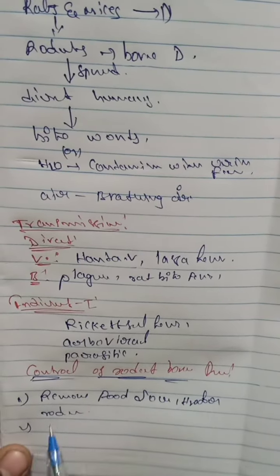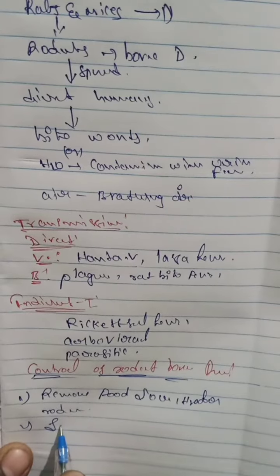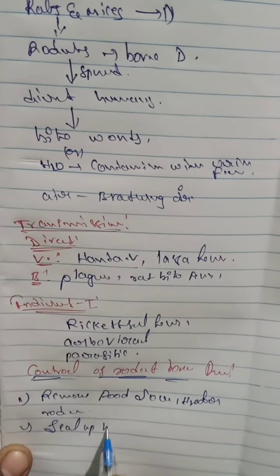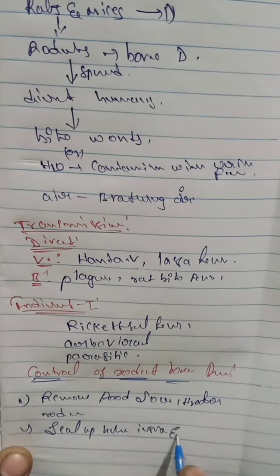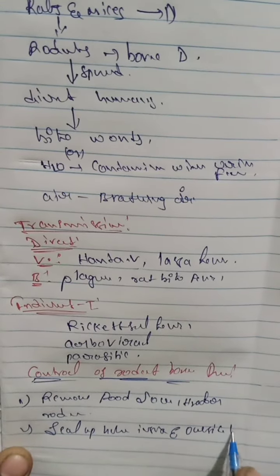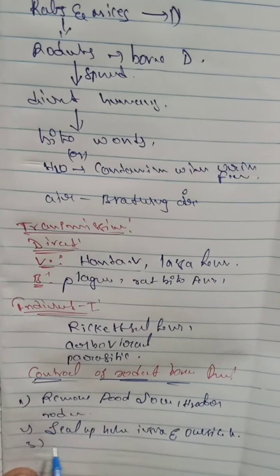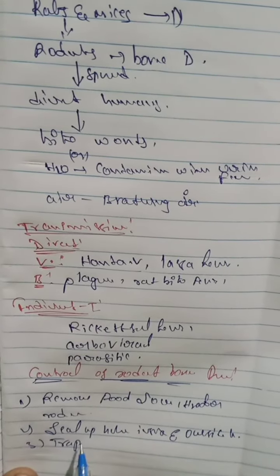The next one, seal up holes inside or outside of the home. And the third one is trapping rodents, using trapping methods.